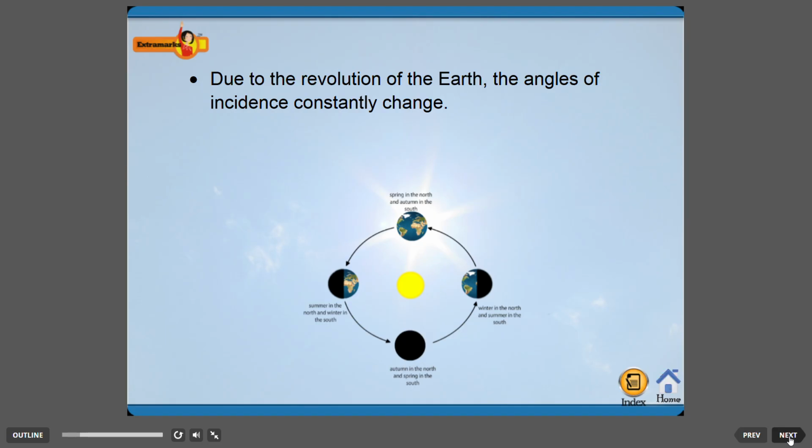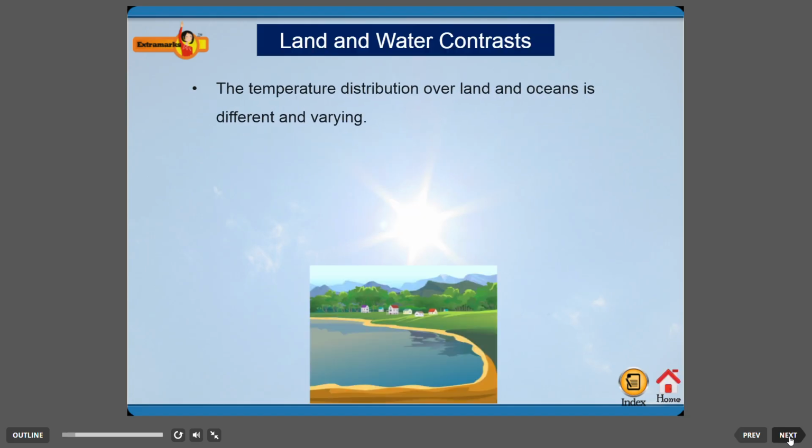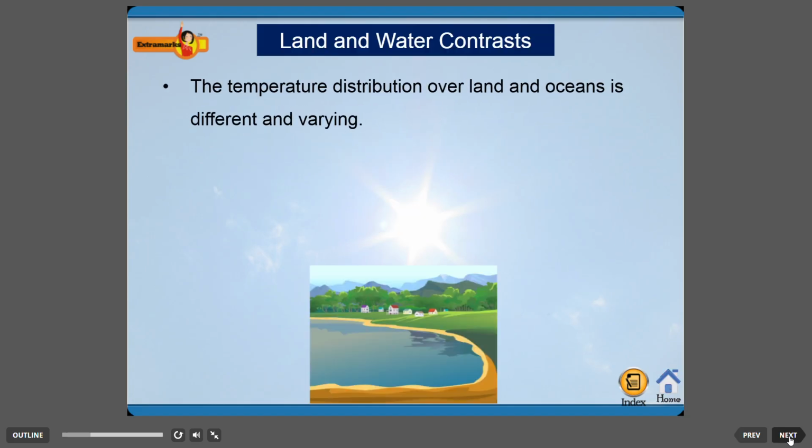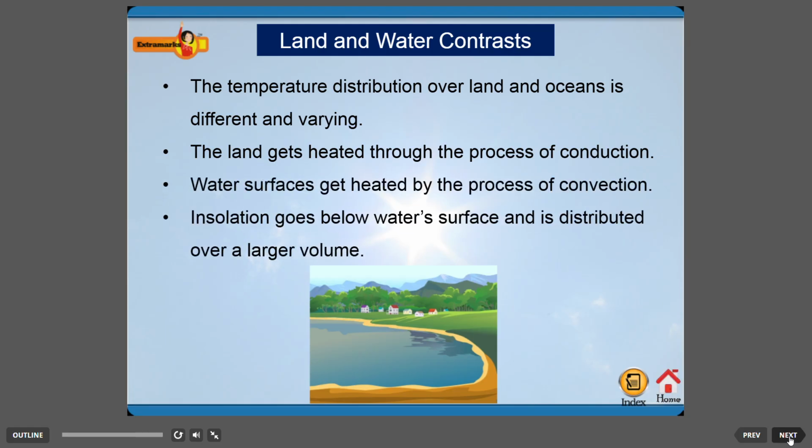Due to the revolution of the Earth, the angles of incidence constantly change. The angle of incidence decreases in the north during the winter months and increases in the summer months. Land and water contrasts. The temperature distribution over land and oceans is different and varying. The land gets heated through the process of conduction. Water surfaces get heated by the process of convection. Insolation goes below the water's surface and is distributed over a larger volume.